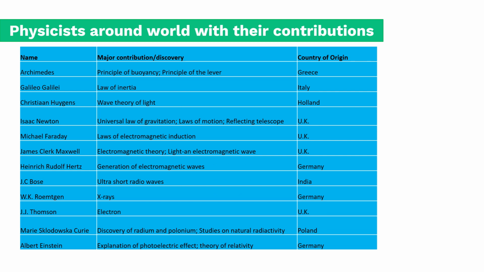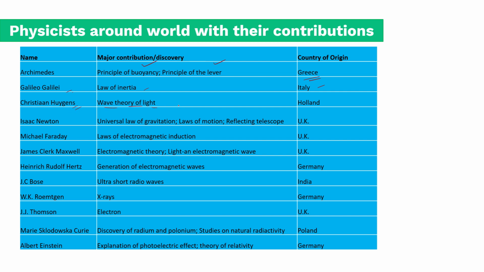So, physicists around the world and their contribution. These are some of the famous scientists. Archimedes is one of the ancient scientists. He plays an important role in fluid mechanics. There is a chapter called fluid mechanics, or mechanical properties of fluids as the name in your NCERT textbook. He worked on the principle of buoyancy and principle of lever. He is from Greece. And Galileo Galilei, you guys would have heard of Galileo Galilei, law of inertia, and he was from Italy.